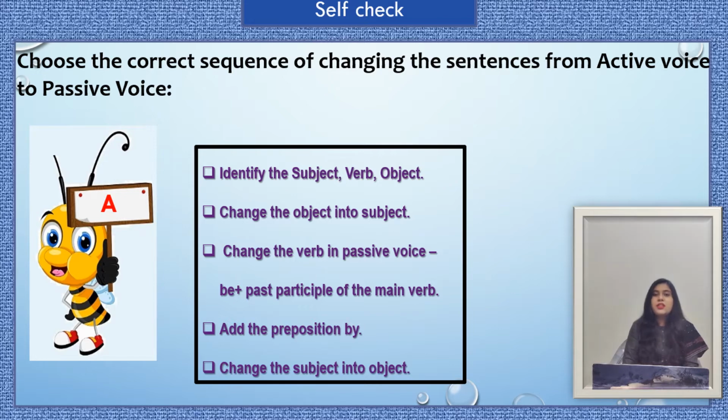So here option A is correct. I hope you have given all the answers correctly, and now we move forward and discuss some more rules of changing sentences from active voice to passive voice.